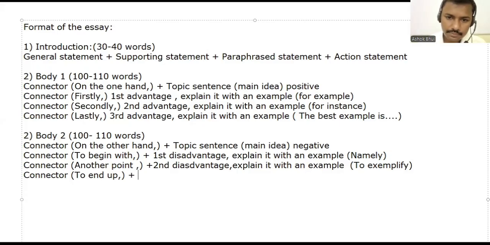And third disadvantage. Third disadvantage, and then you can explain that.